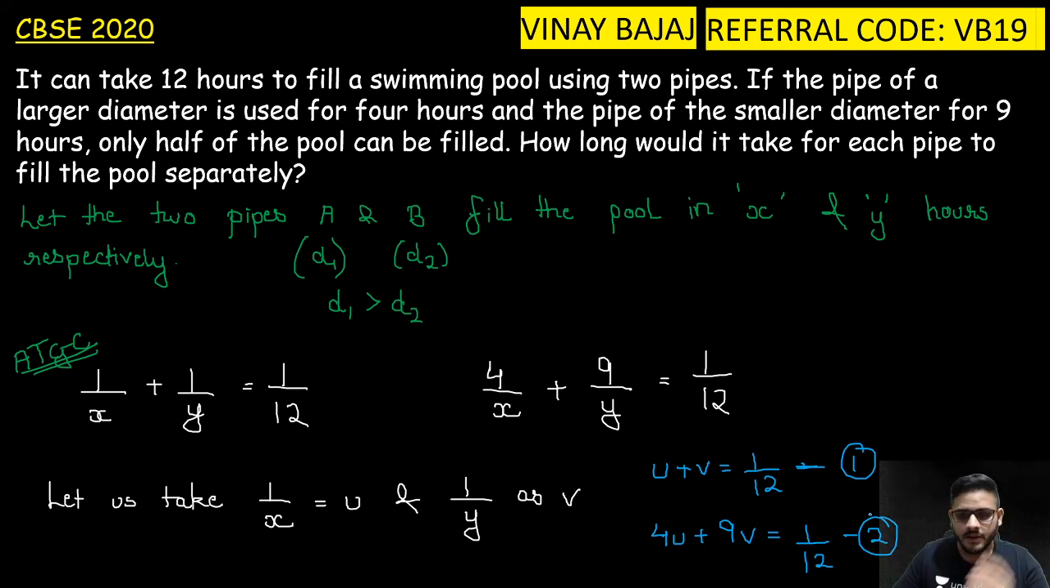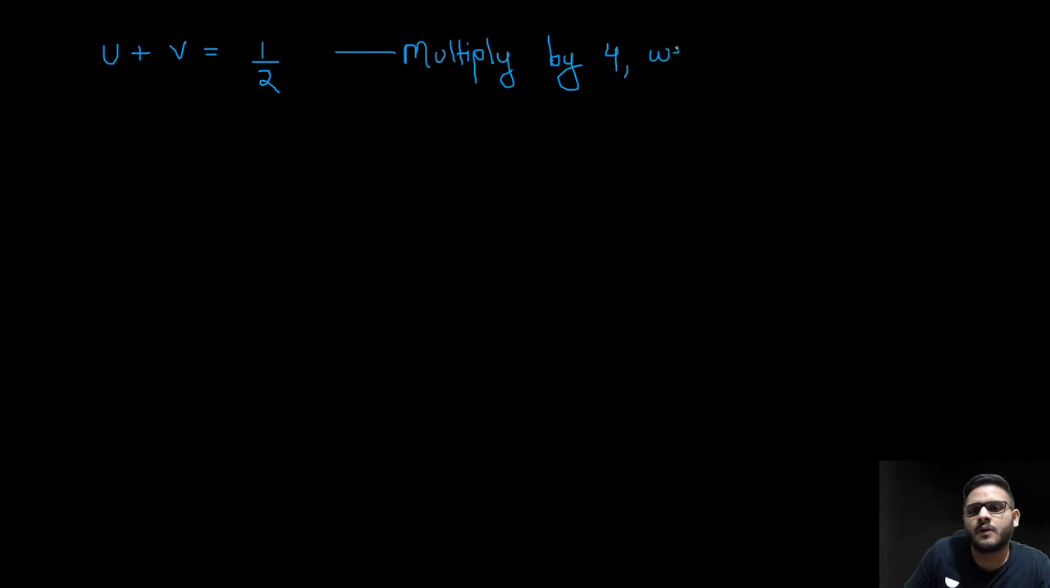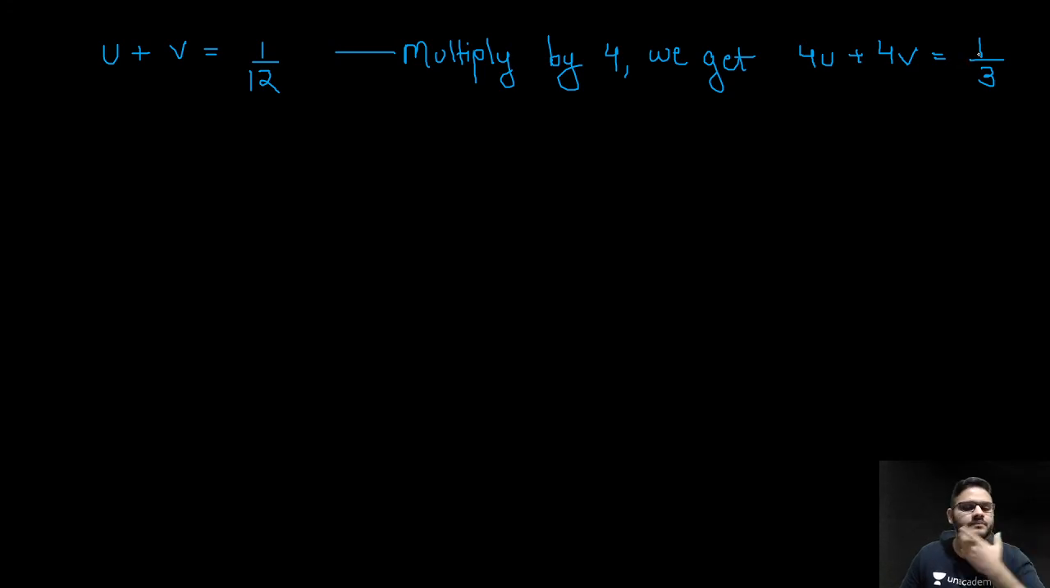Now, moving on to the next slide, I'll be solving this sum on the next slide. u plus v is equal to 1 by 12. Multiply by 4, we get 4u plus 4v is equal to 1 by 3. Okay.